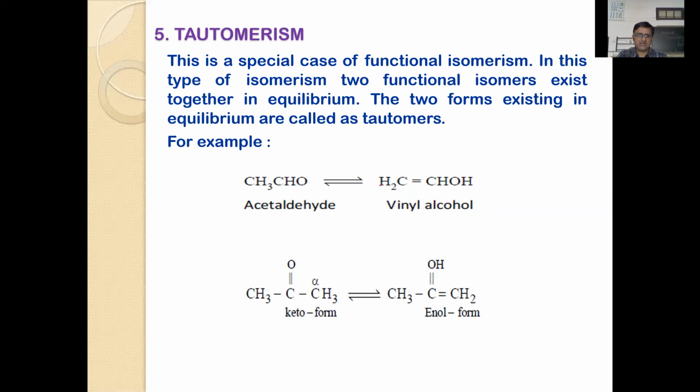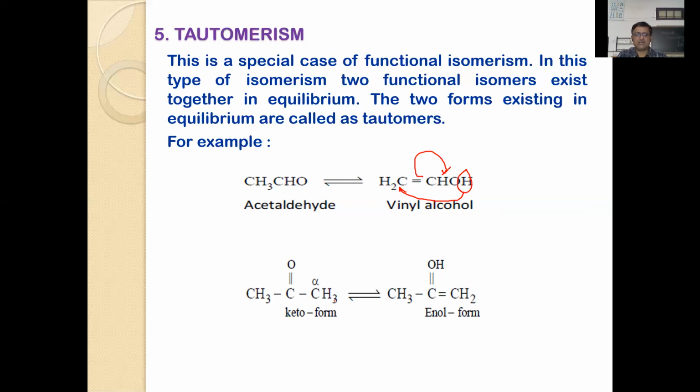Actually, this is not an existing compound. It is highly unstable and immediately rearranges to give acetaldehyde. One of the protons rearranges in this direction by the shift of electrons. This situation is referred to as tautomerism. They are called tautomers.